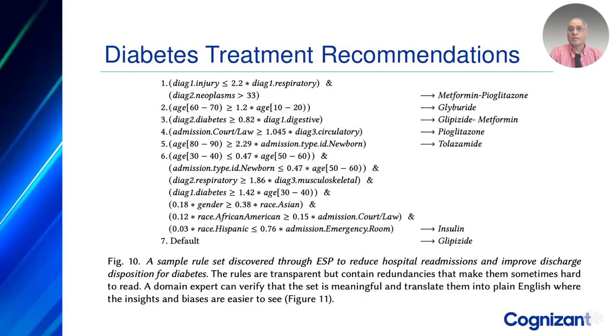In a real-world case, EVOTER was used to recommend treatment for diabetic patients. Here, two objectives have to be optimized: minimize hospital readmission and maximize favorable discharge outcomes. EVOTER discovered rule sets that made treatment decisions and outperformed historical prescriptions in the dataset. More importantly, physicians could read the rules and understand the rationale behind each recommendation, which can also be pruned of redundancies and simplified using LLMs.